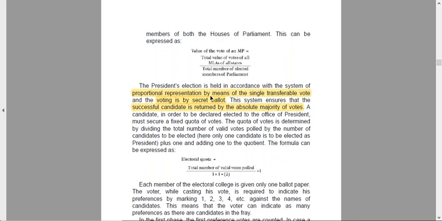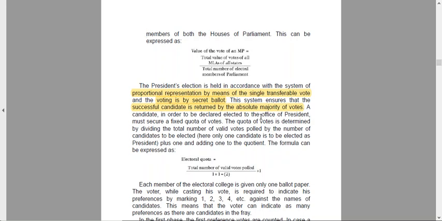Supposedly in UP you have the maximum seats as being an MP. So UP has 80 seats, let's suppose. For 80 seats there will be a proportional representation of UP in the election of the president as well. That is, UP will hold a lot more weightage than others with respect to the seats they have. This system ensures that a successful candidate is returned by an absolute majority of the votes, and it is obviously done by secret ballot. So the population which has elected UP's party have the majority say in the election of the president as well.